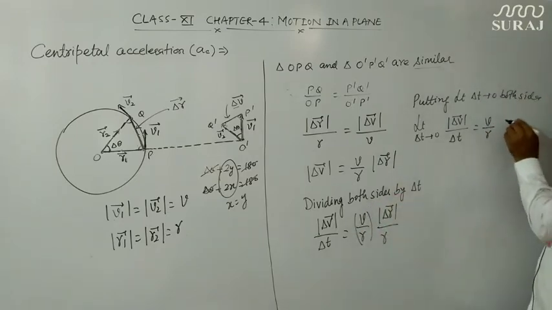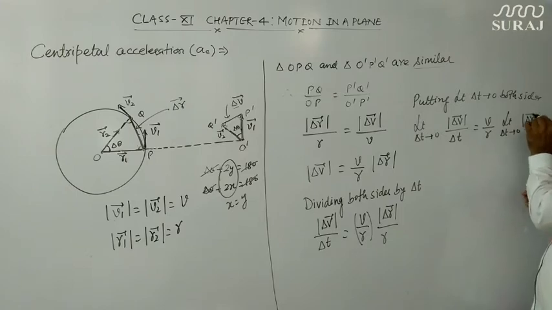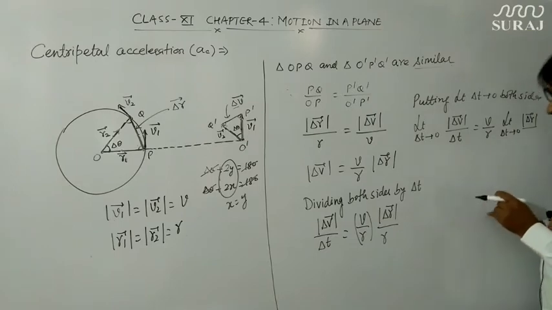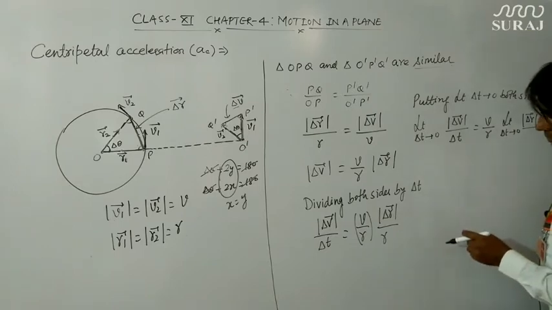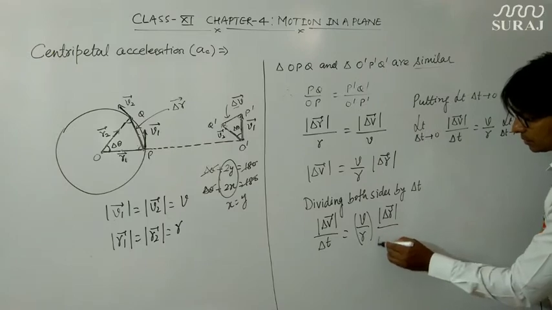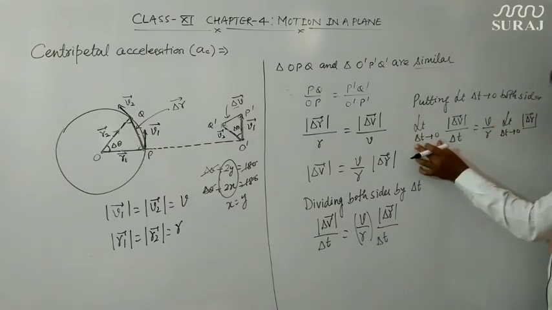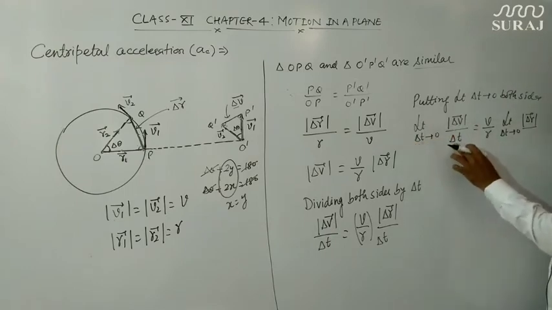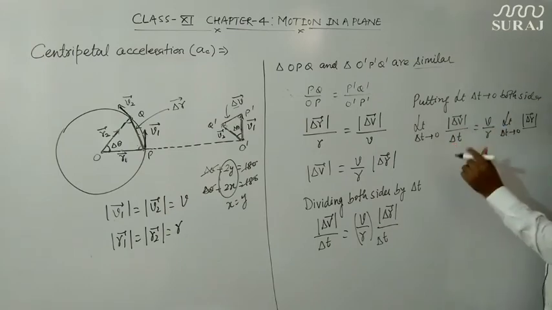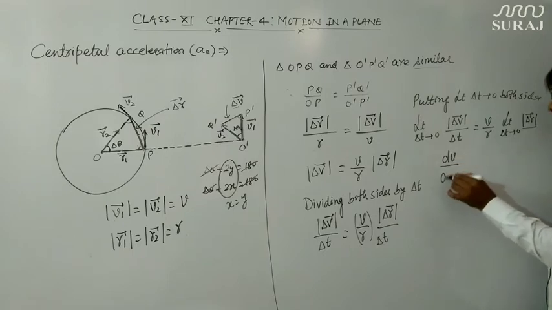Limit delta T tends to 0, mod of delta R upon delta T. Sorry, this was delta T, actually. So if we put the limit delta T tends to 0 here, then this delta will become D, so it will become dV upon dt.